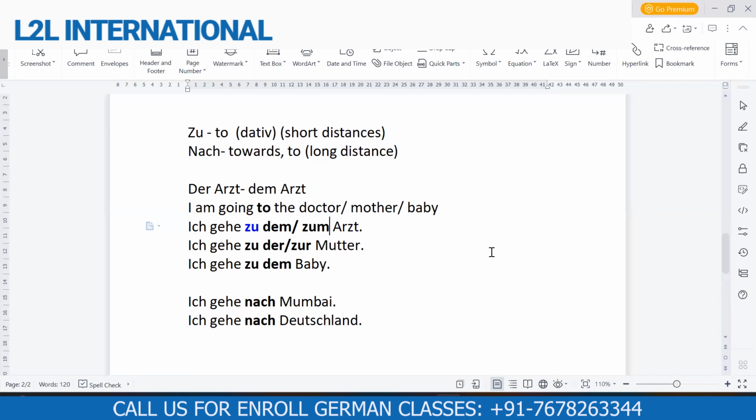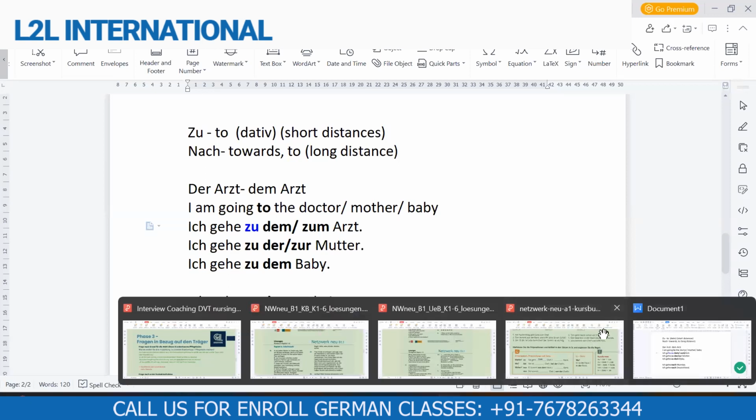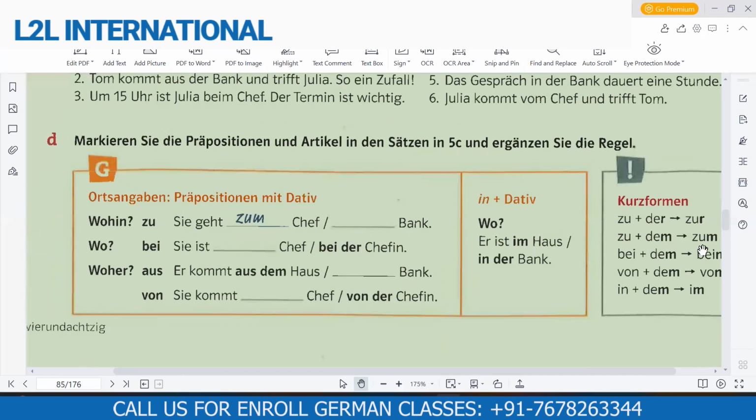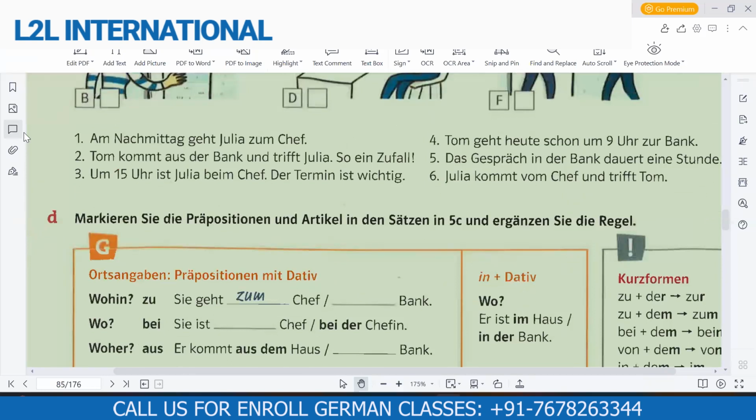These are nothing but the short forms of zu dem and zu der, which are written like this as well. Zu plus der becomes zur, and zu plus dem becomes zum. So these are the two short forms. If you see zum here, don't be excited about what it is. It is the combination of zu and dem. So why is the word here dem?